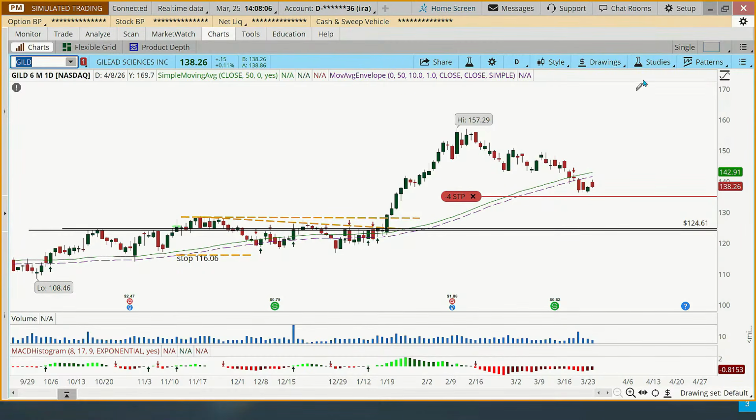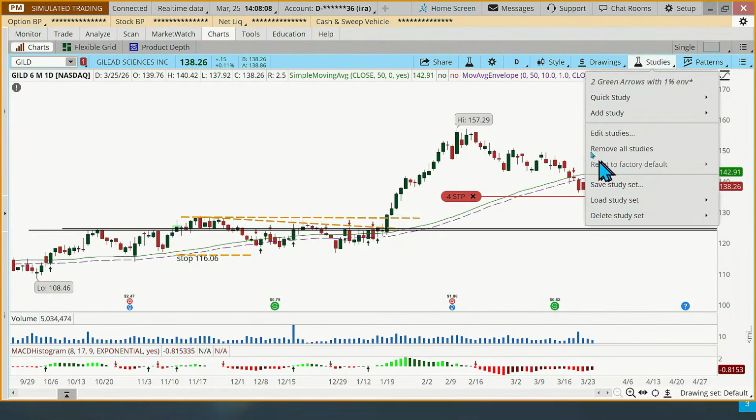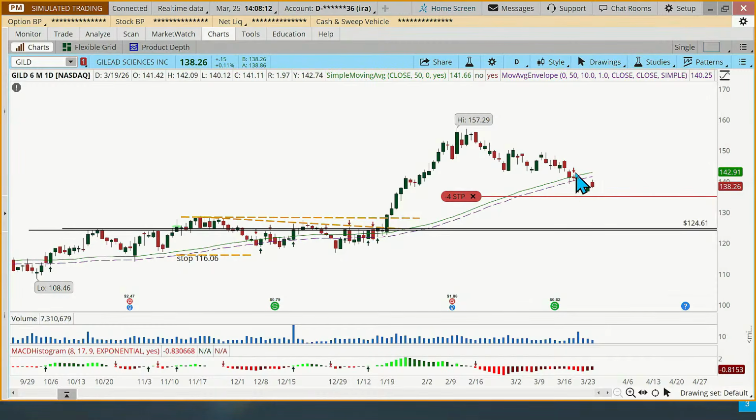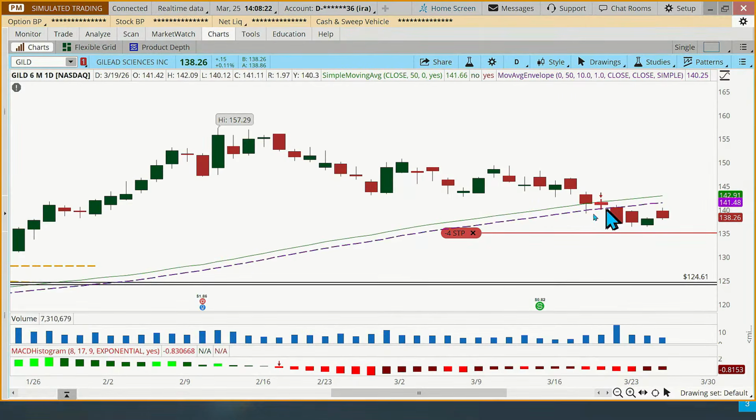Let me change my drawing tool here just so it's a little easier to see my cursor. You can see the arrow right there. That's the day that we closed below the moving average. So here's another little nuance, okay? Let me zoom in closer. You can see the day we got the red arrow, the low of that day is actually a little higher than it was the day before.